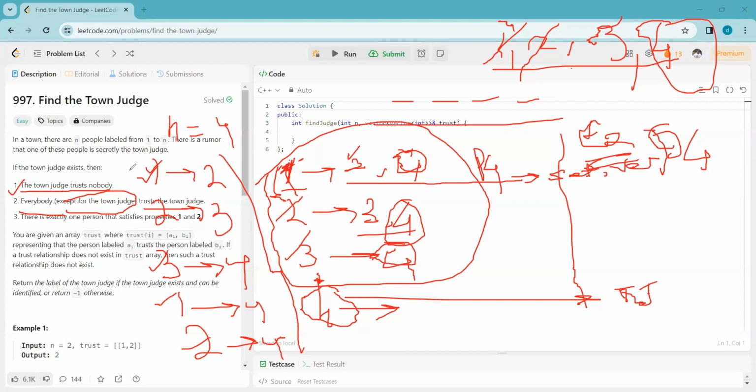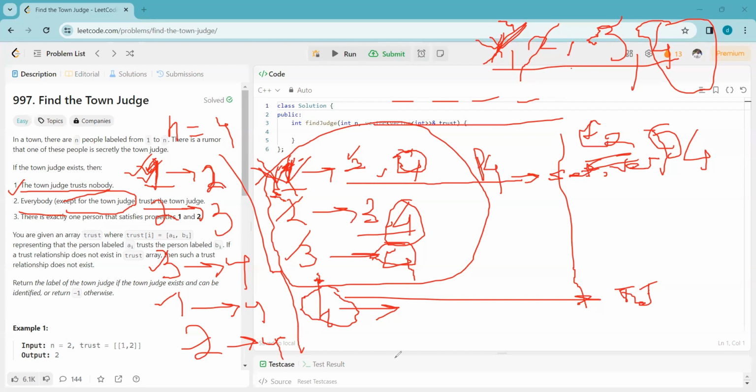Once we insert all these trusts from the given vector and map them, during mapping only we can identify whether that person will be a candidate or not. Suppose once we find that one is trusting someone, that means one can never be a candidate. At that time only we can remove one from the candidate list.